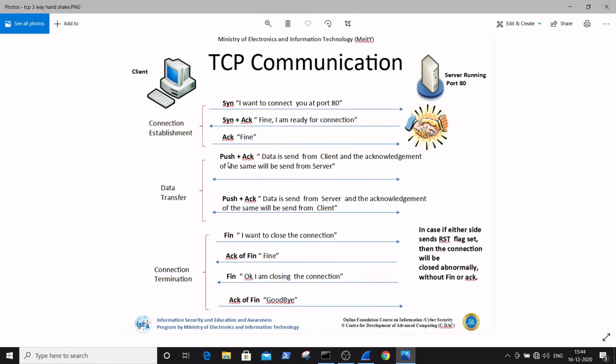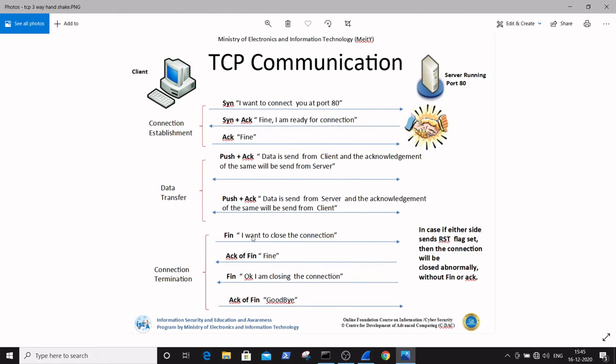The next packet is PUSH plus ACK. This states that data is sent from the client and the acknowledgement of the same is sent from the server. And the next is PUSH plus ACK again: data is sent from the server and the acknowledgement of the same is sent from the client. This complete process is called data transfer.